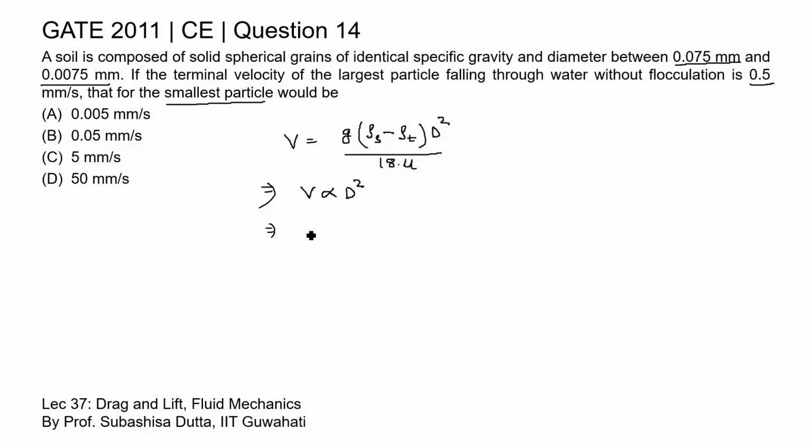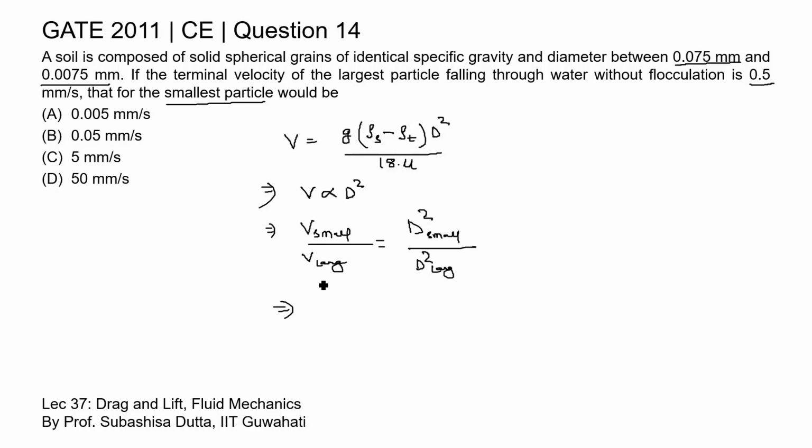So, we may write the terminal velocity of the smallest particle divided by the terminal velocity of the largest particle equals diameter square of the smallest particle divided by diameter square of the largest particle.